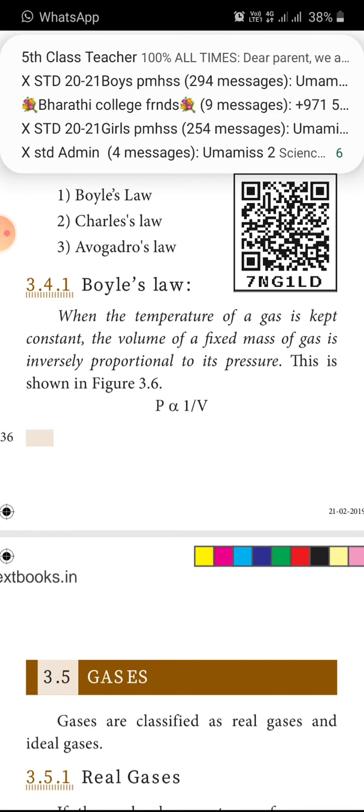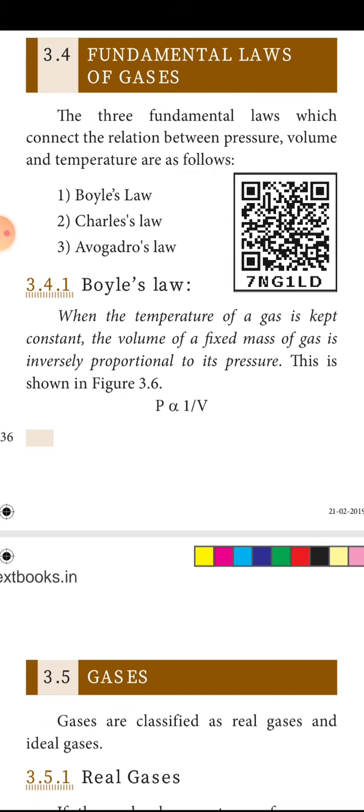Boyle's law: when the temperature of a gas is kept constant, automatically the third element, temperature, is kept constant, so P and V are related. The volume of a fixed mass of gas is inversely proportional to its pressure. This is the formula: P is inversely proportional to 1 by V.